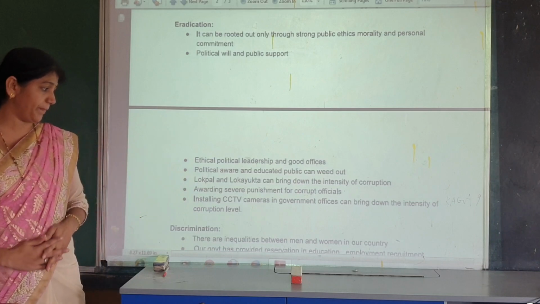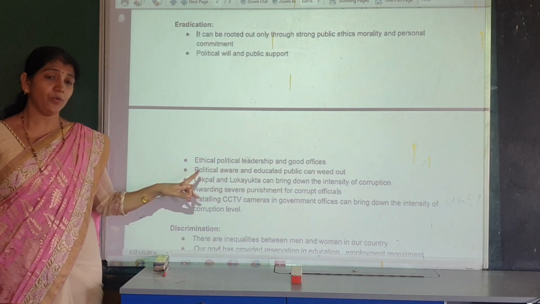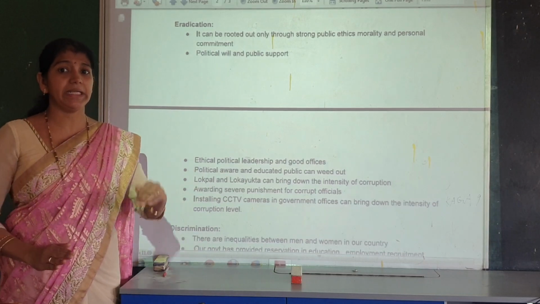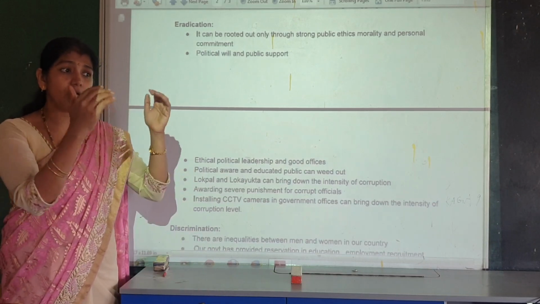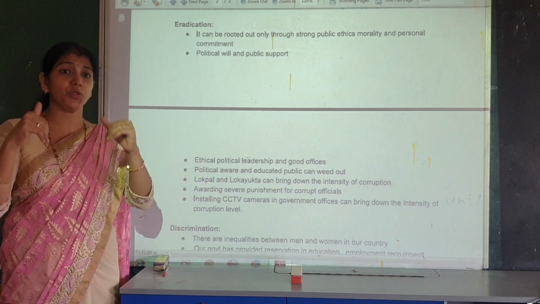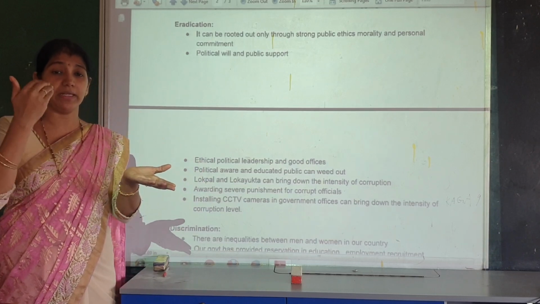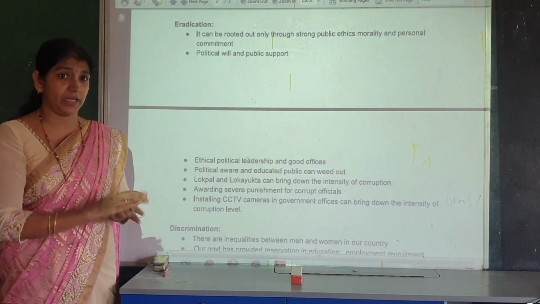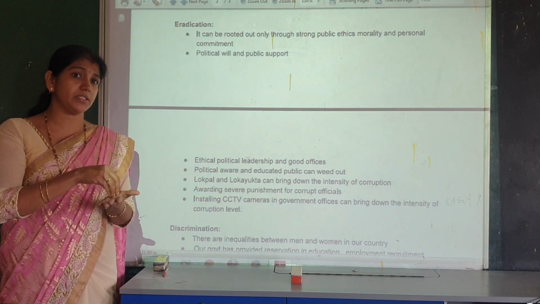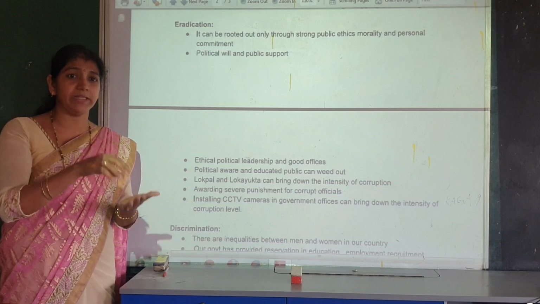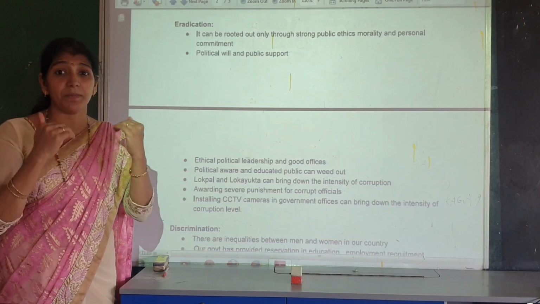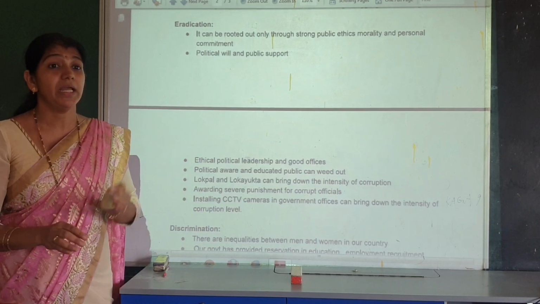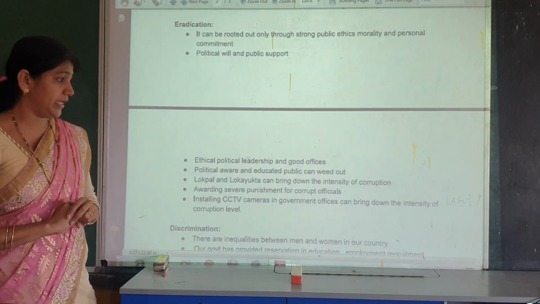These two organizations are established by the central government and state governments, and they stop corruption in society. And awarding: how can they give awards? Persons or officers who did not participate in corruption should be noted and given some award, and that also reduces corruption. And if any person or officer is involved in corruption, there should be severe punishment. Giving severe punishment to that officer also reduces corruption.